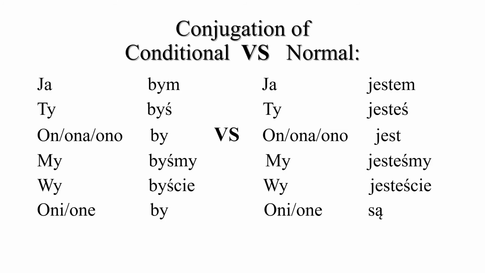So, let's take a look back at this. The difference between the conditional and the normal. So this is how you conjugate the conditional form, and this is the normal. Ja bym, ty byś, on, ona, ono by, my byśmy, wy byście, oni, one by. However, in the normal, ja jestem, ty jesteś, on, ona, ono jest, my jesteśmy, wy jesteście, oni, one są. Notice here that the plural and the singular don't change, so you can see this in both.